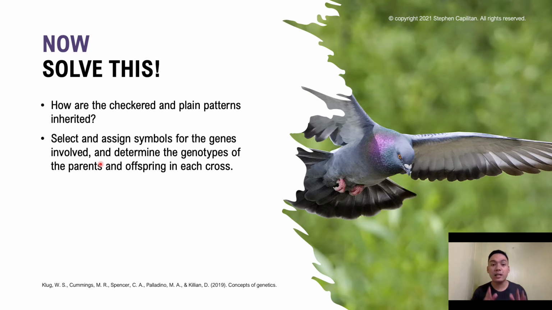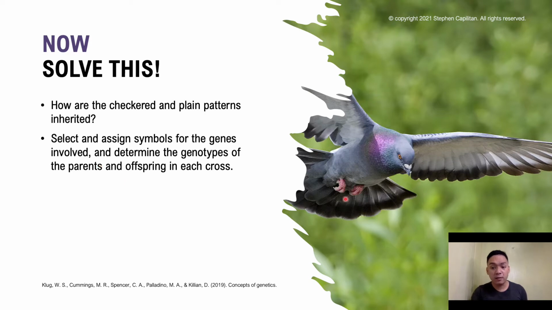And the key to its solution, I'm giving you a clue, is to first determine whether or not this is a monohybrid cross. To do so, you need to convert the data to ratios that are characteristic of Mendelian crosses.